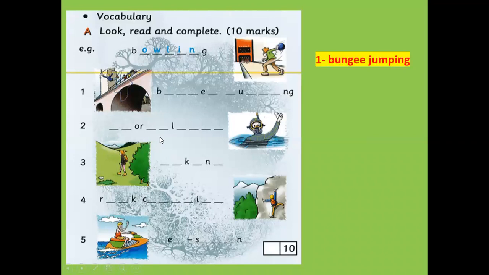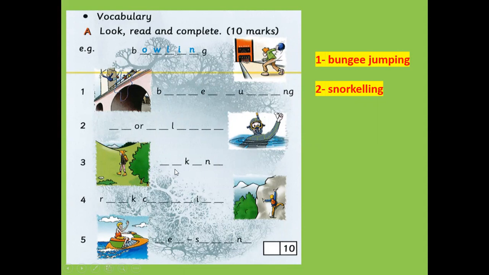Number 2, what is this? We can see someone in the water, and he is wearing a snorkel and a face mask. So this is snorkeling. How do we spell snorkeling? S-N-O-R-K-E-L-L. This one should be double L. Just a minute. So snorkeling, double L-I-N-G. So this is number 2, snorkeling.